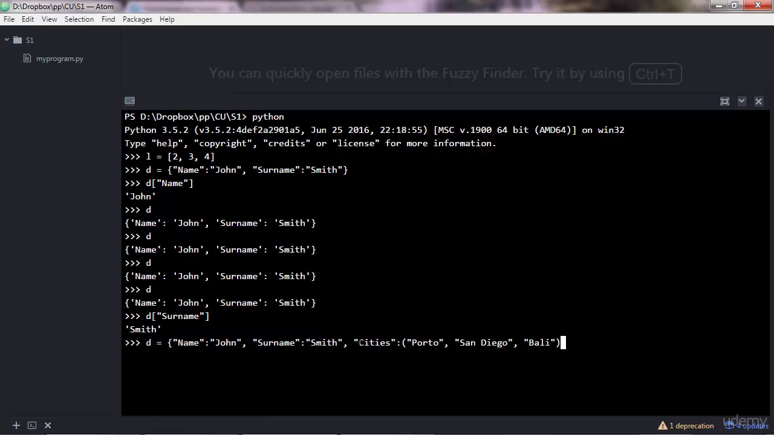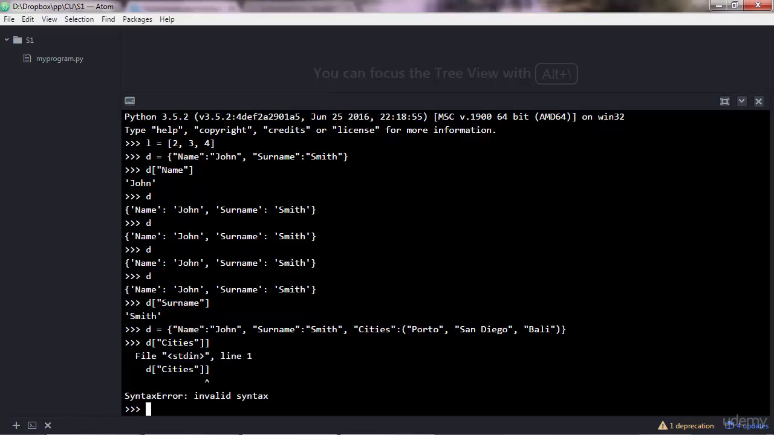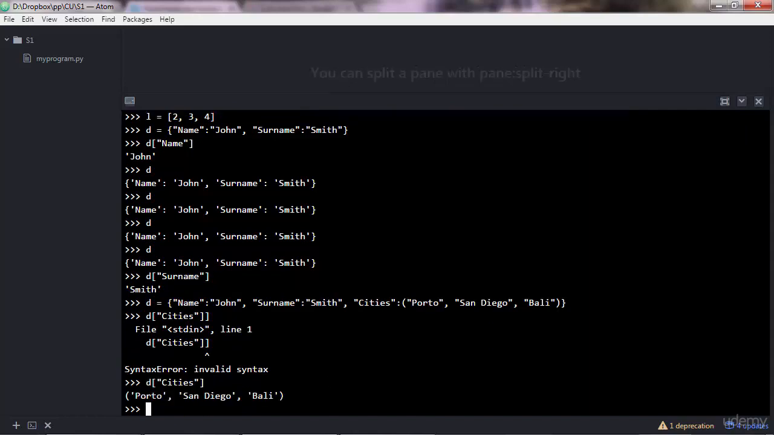As you see, we have the key here, we have the colon, and then you have the value, which can be anything. It can be a string, a number, a list, or a tuple. In this case, that's a tuple. So if you access cities like that, you'd get, sorry, I had 2 brackets there. So you would get the tuple.